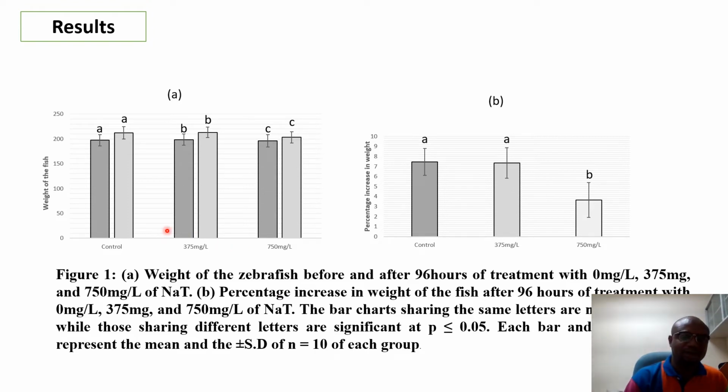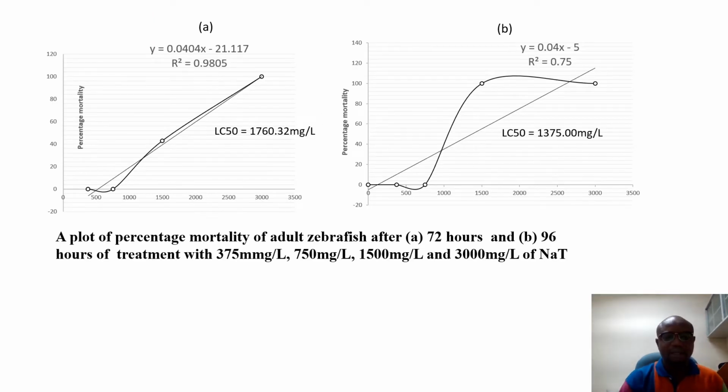The result of the test shows that sodium taurocholate does not have any significant effect on the weight of the fish, because there is no significant difference between the weight before and after. But converting it to percentage increase, the percentage increase in weight of the highest concentrated fish is quite lower than that of the control and the lower concentrations. The LC50 was calculated only at 72 and 96 hours, because at the first 24 hours and 48 hours there was no data recorded.